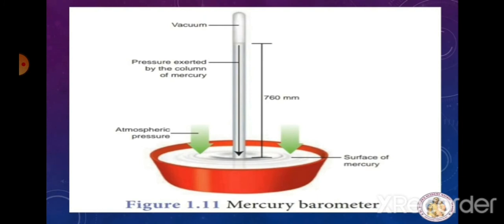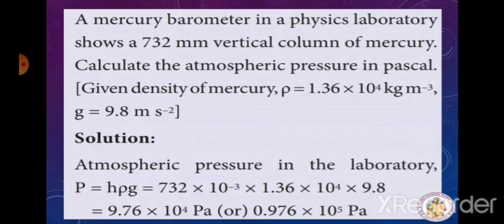This type of instrument can be used in a lab or weather station. Now you understand the instrument, the mercury barometer. Let's do one problem. A mercury barometer in a physics laboratory shows a 732 millimeter vertical column of mercury. Calculate the atmospheric pressure in Pascal.